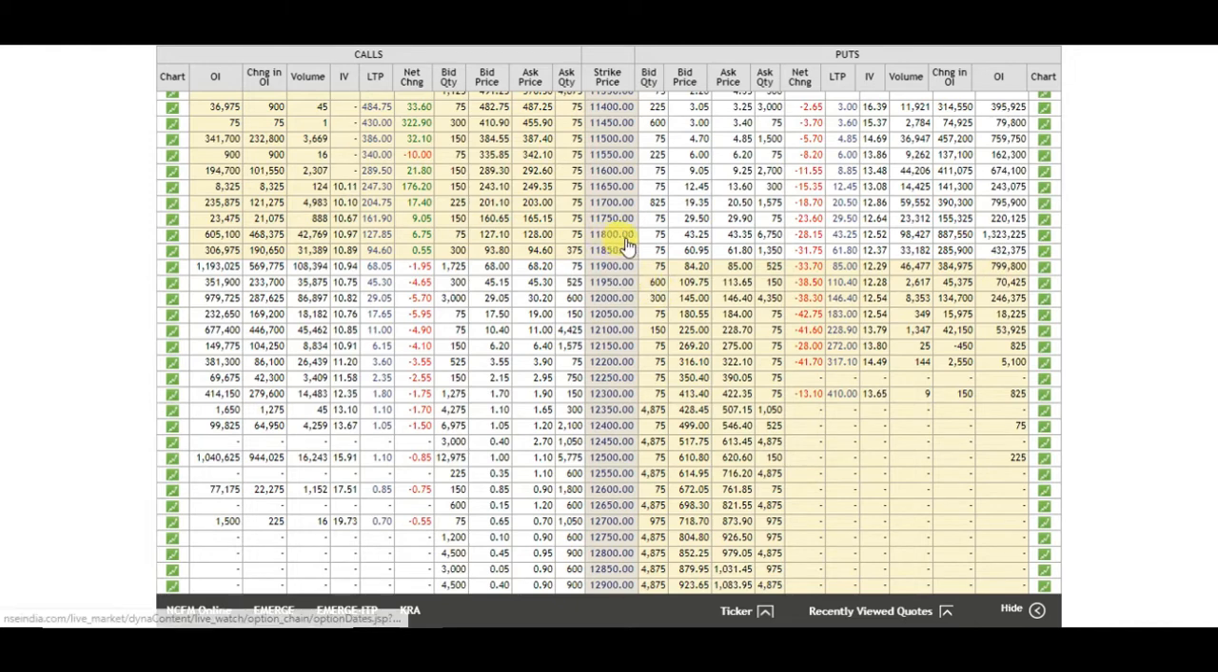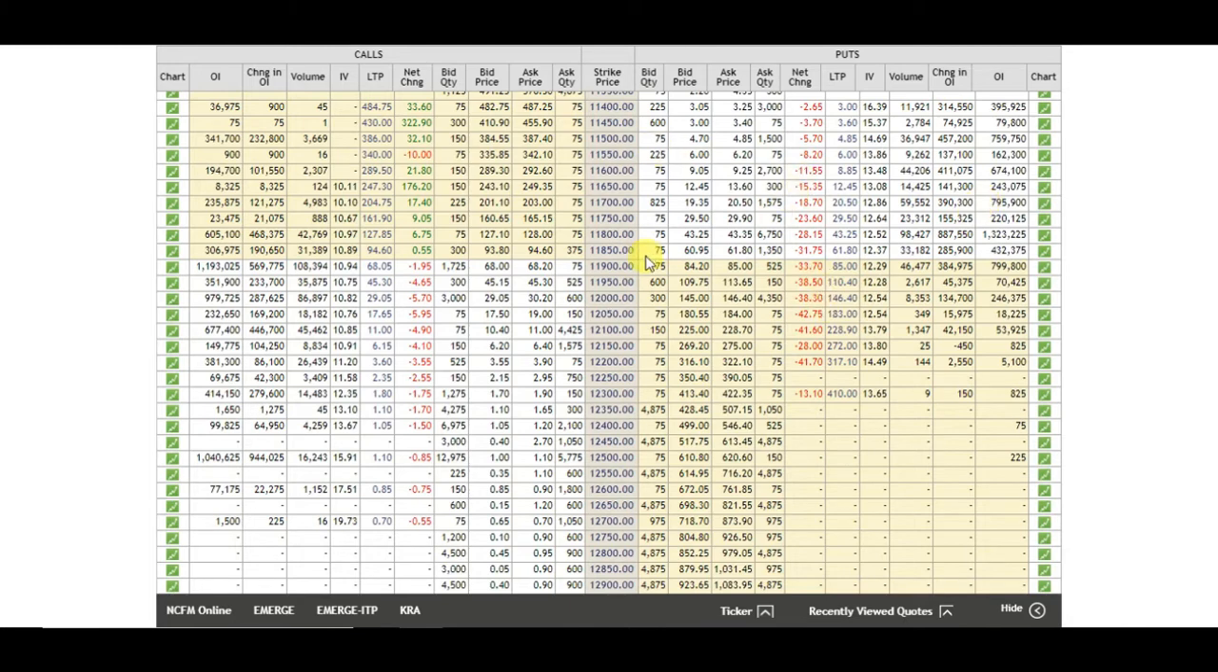If we see further down at 11,800, we can see the change in open interest is over 8.8 lakh contracts, and the cumulative open interest is almost 13 lakh contracts. And as the net change is minus 28, it means the put writers or put sellers sold the contracts. Even further down at 11,700, we can see the change in open interest is almost 3.9 lakh contracts, and the cumulative open interest is almost 8 lakh contracts.